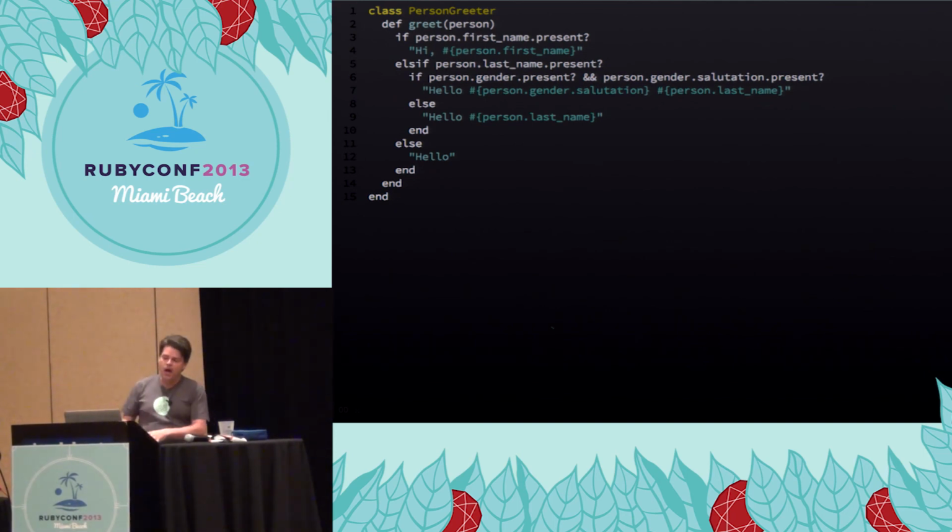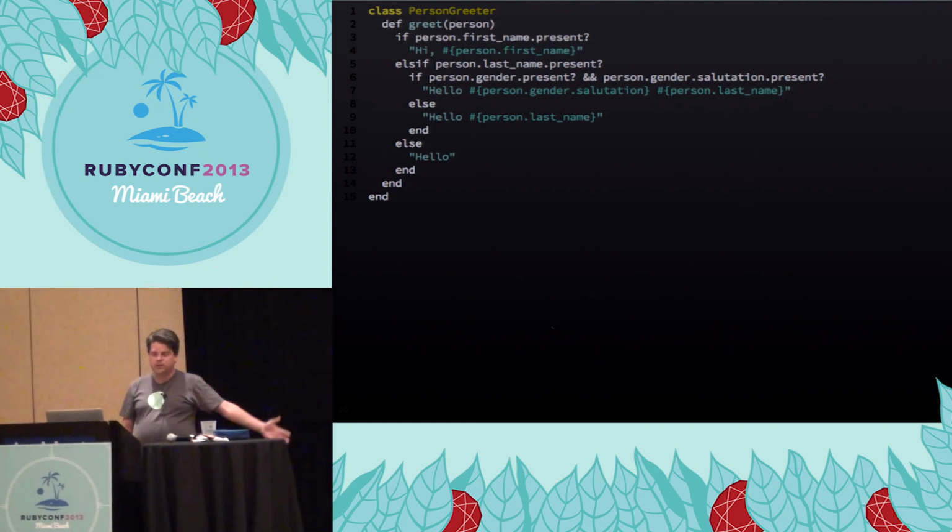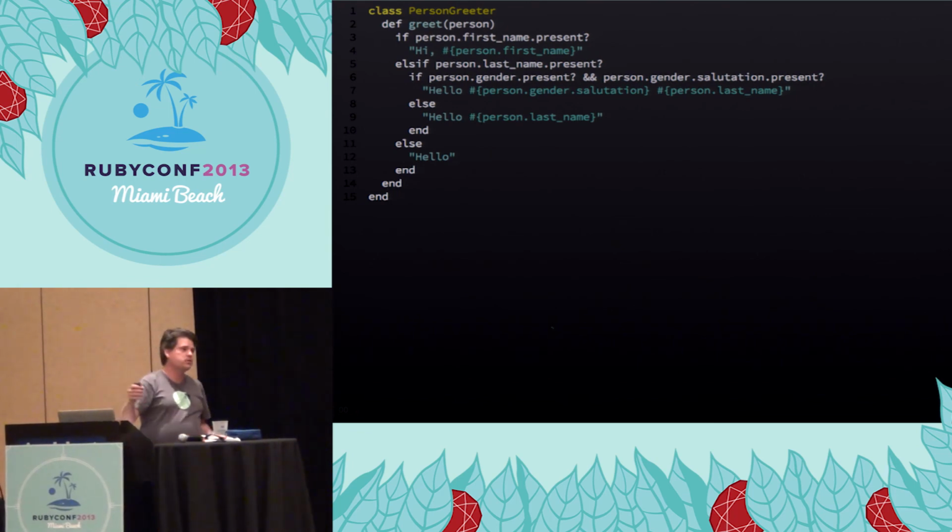Jones. If not, we'll say hello, Jones, and if all else fails, we'll say hello. So this is convoluted, but I'm sure we've all written code that looks more or less like this, asking things for their things and checking their things against other things. So if we can't easily create an API like this, what would we do?